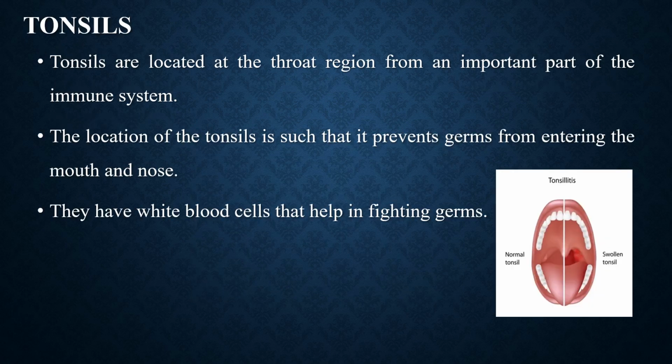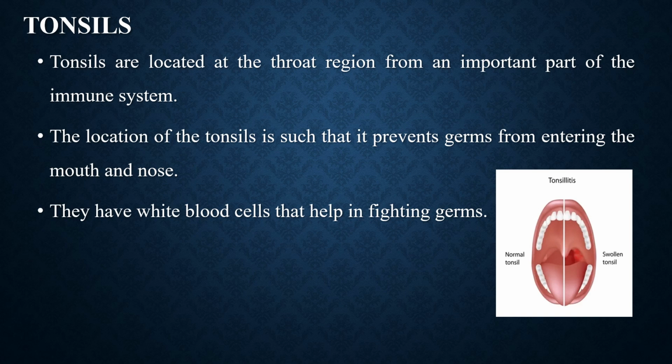Third one is tonsils. The tonsils are located at the throat region and form an important part of the immune system. The location of the tonsils is such that it prevents germs from entering the mouth and the nose. They have white blood cells that help in fighting germs. This is the picture of tonsils.